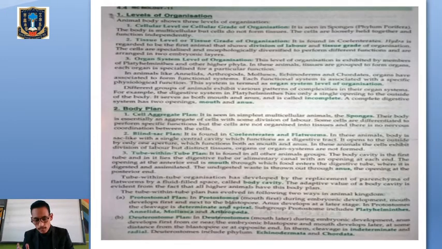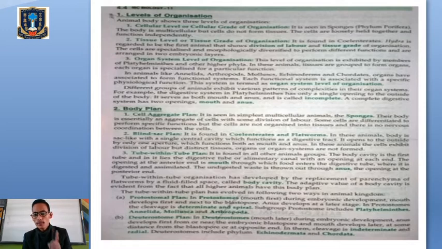Animals are mainly heterotrophs because they are not able to synthesize their own food particles. They are dependent directly or indirectly on the autotrophs, that is the green plants. And we have the holozoic mode of nutrition, where we ingest the food particles, and that food will be digested, absorbed, assimilated, and finally excreted. So let's check out the levels of organization.